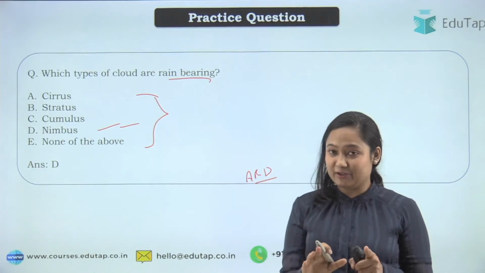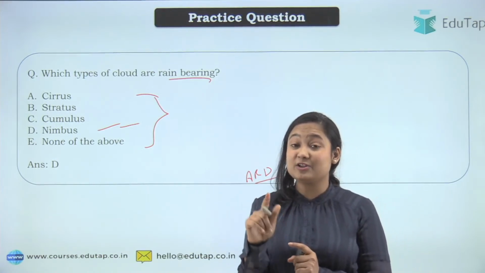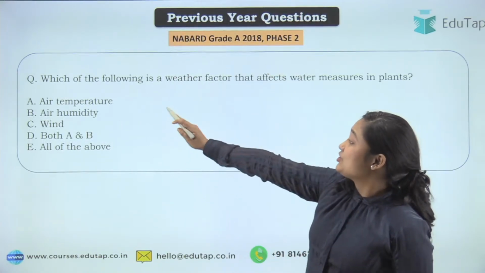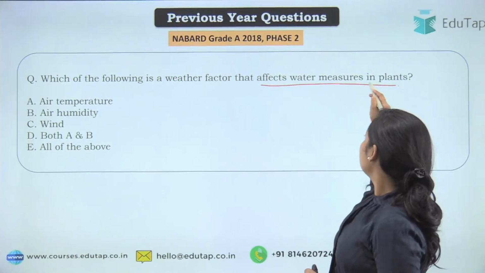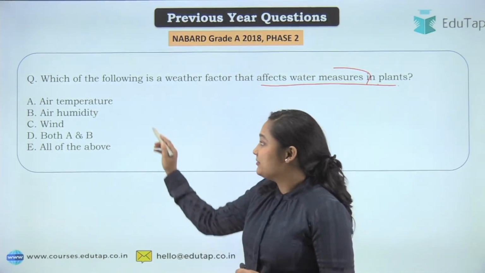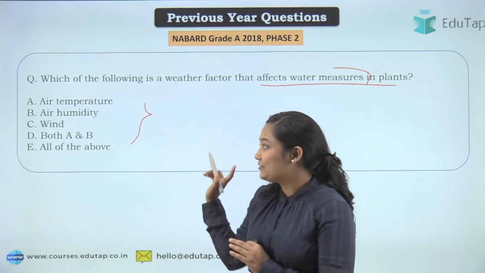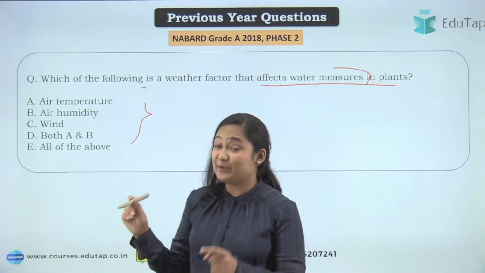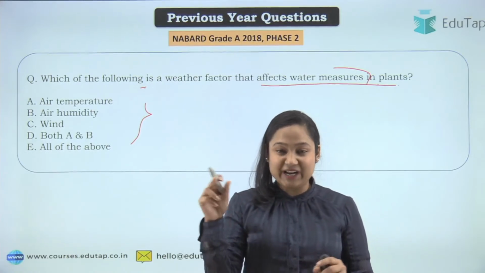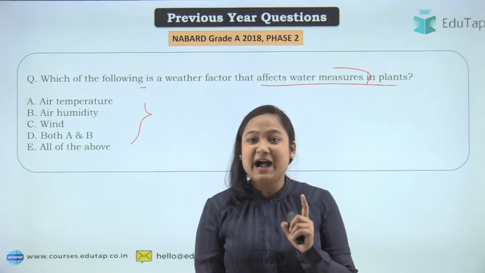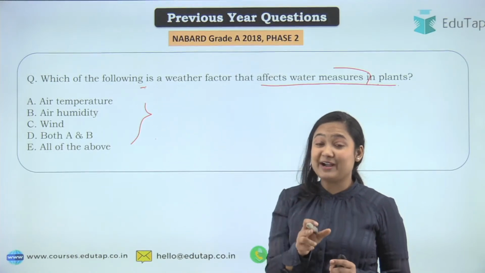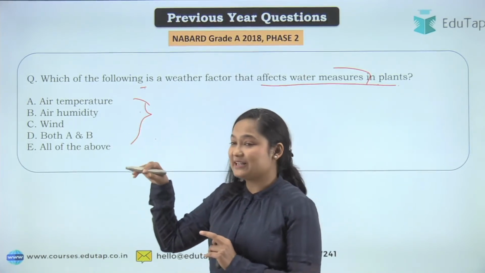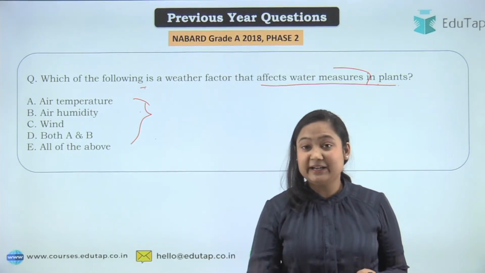That is from your Agrometeorology. I know that is not from the cloud topic, but Agrometeorology, and it was a previous year question. So now let's move to our question. Which of the following weather factors affects the water measures in the plant? I think we discussed this question in yesterday's lecture, so you will be able to answer, but this is your homework question. Do let me know in the comments, not in the chat, so I know you have a clear picture and are revising whatever I am teaching you. It's from the previous class, so attempt it and I'll let you know the answer.